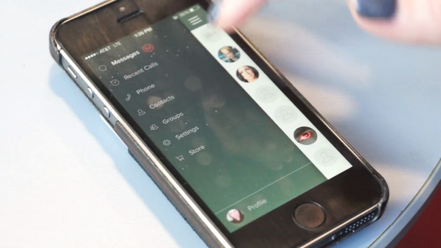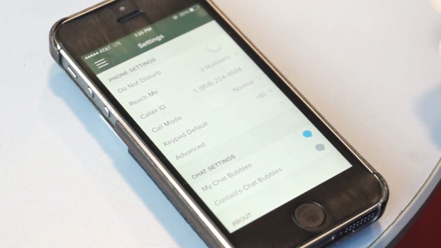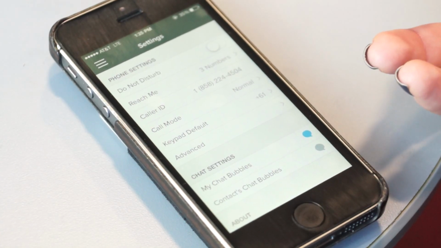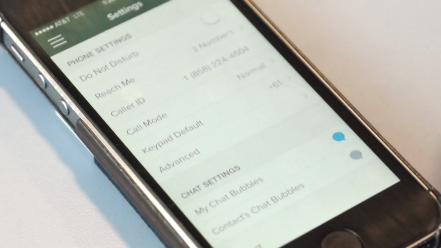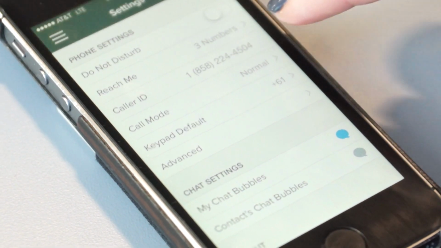The other nice thing in here is that I can go into my settings and change my caller ID. So Voxox is actually going to give you a free phone number when you sign up, but if you want it to look like your regular mobile phone number is making phone calls to your friends, you can go in here and change your caller ID.